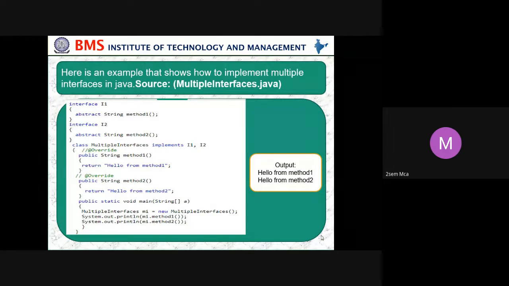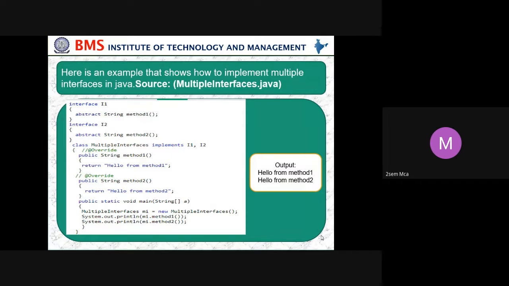In method 1, we are just displaying: return Hello from method 1. In the same way, in the other one, return Hello from method 2. We are not doing anything else here, but this shows how multiple interfaces can be used in a class. Here we have used 2 interfaces, I1 and I2. Like this, we can use many interfaces. After that, in the main method we create an object mi of the class MultipleInterface, and using that object we display mi.method1 and mi.method2.